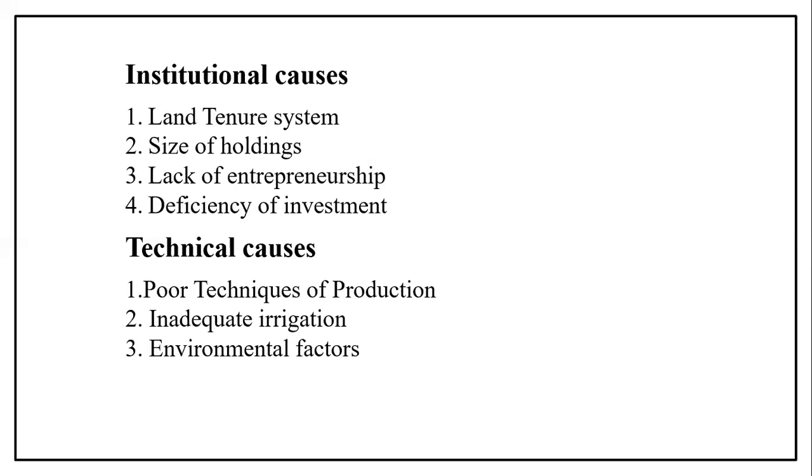Then next we can see the technical causes. What are these technical causes? The poor techniques of production. You know about that? Poor techniques.